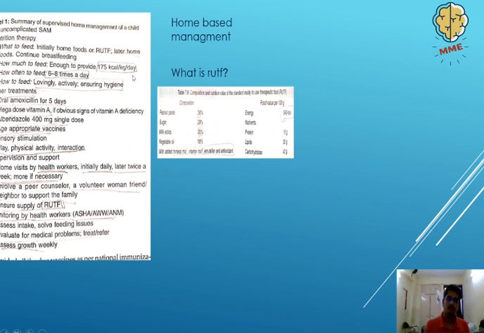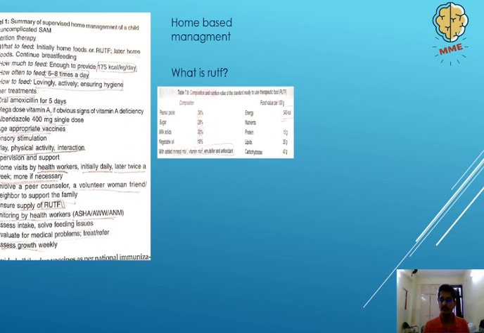Right. Now, as I said, all children that are suffering from this, because of the immunodeficiency, you prescribe them oral amoxicillin as an empirical antibiotic for 5 days. Give a mega dose of vitamin A. That depends on the age.